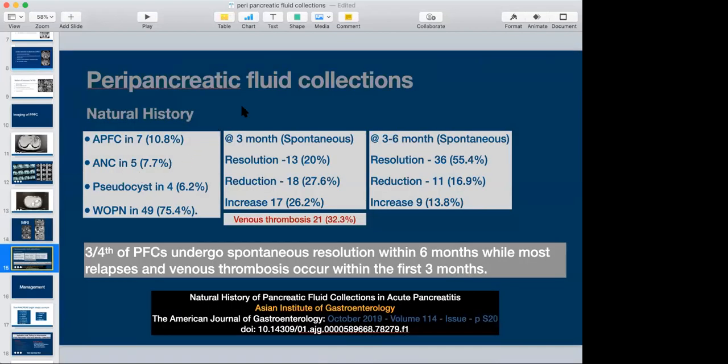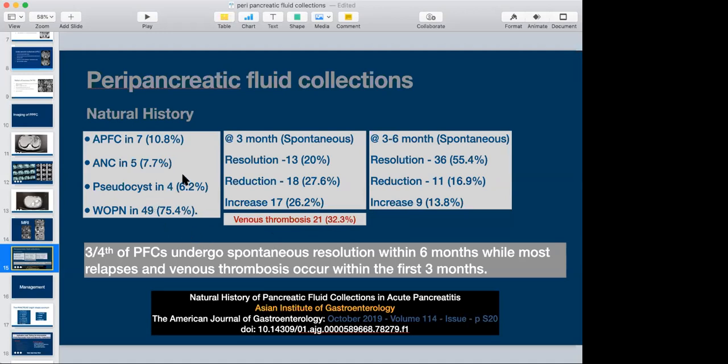So once the peripancreatic fluid collections are there, usually the first thing which comes to our mind is how should we react? This is an excellent abstract which I have seen in the American Journal of Gastroenterology from Asian Institute, India, where they have presented the data saying that acute pancreatic fluid collections are seen in around 10%, necrosis in 7.7%, pseudocyst in 6.2%, and walled off pancreatic necrosis in 7.5%. This was the presentation, and almost 32% had associated venous thrombosis.